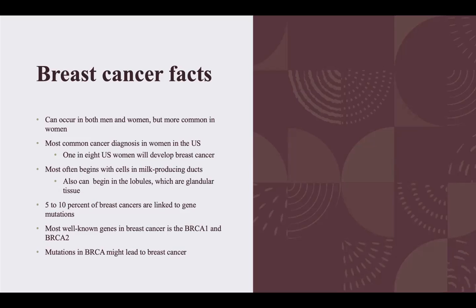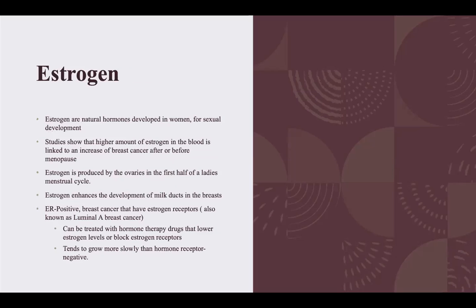BRCA1 and BRCA2 are the most well-known genes in breast cancer, and mutations in the BRCA genes might lead to breast cancer. Estrogen. Estrogen is a natural hormone developed in women for sexual development. Just like men have testosterone, women use estrogen for sexual development. Studies show that a higher amount of estrogen in the blood is linked to an increase of breast cancer after or before menopause. Estrogen is produced by the ovaries in the first half of a woman's menstrual cycle.